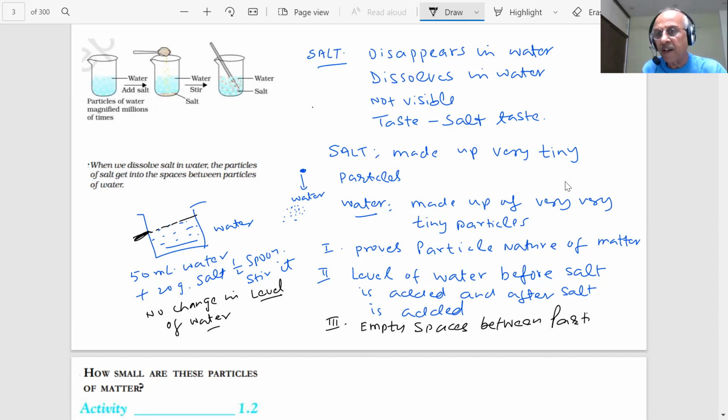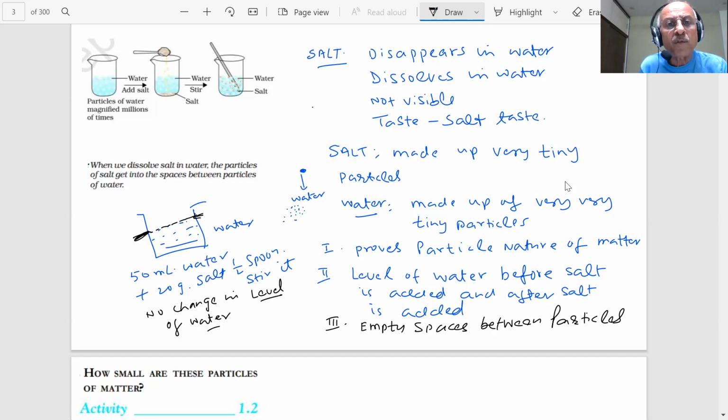So in those spaces, the salt particles go and adjust. Therefore, there is no change in the level of the water.